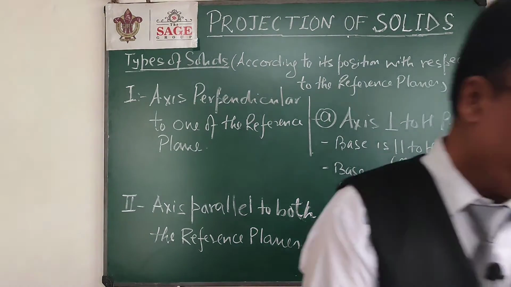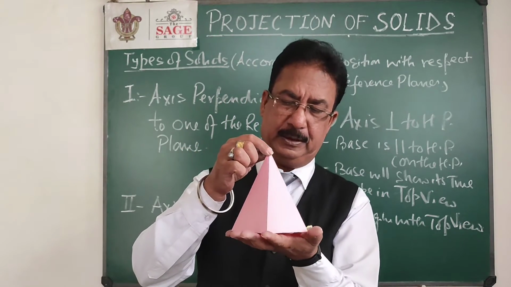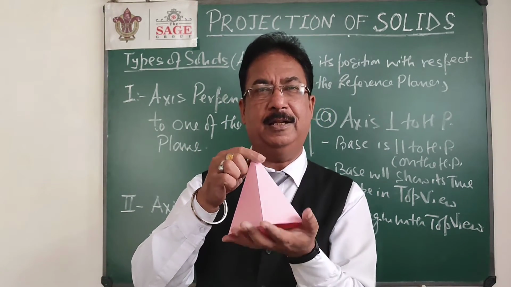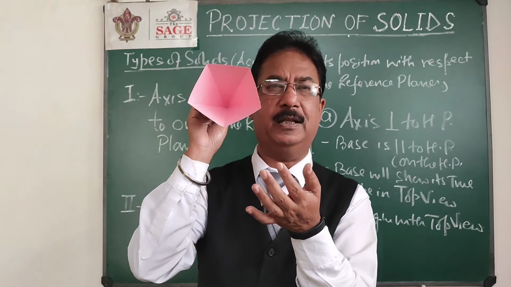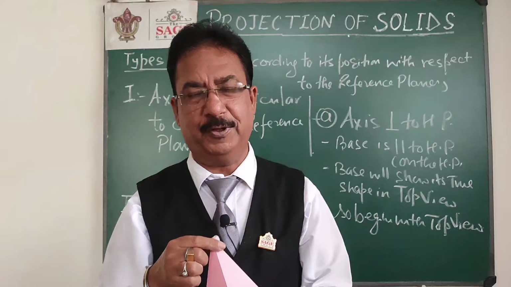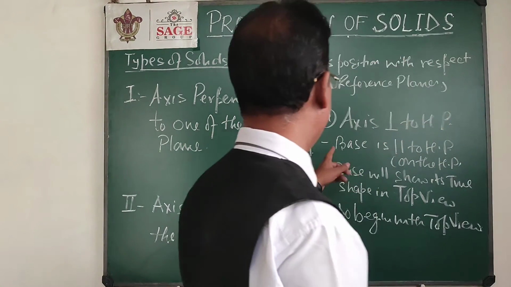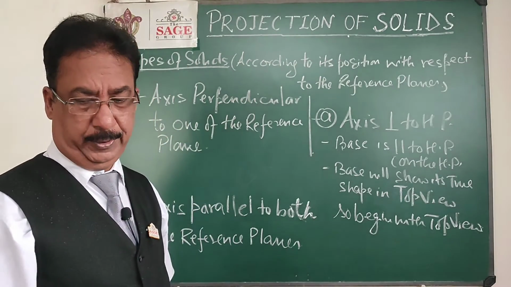Same way, if this pentagonal pyramid, I will keep one of the base, that is this base on the HP. Then in top view I can see the pentagon, that is the true shape of the pentagon. So start with the top view, then draw the front view. So this is the first concept, when axis will be perpendicular to HP.